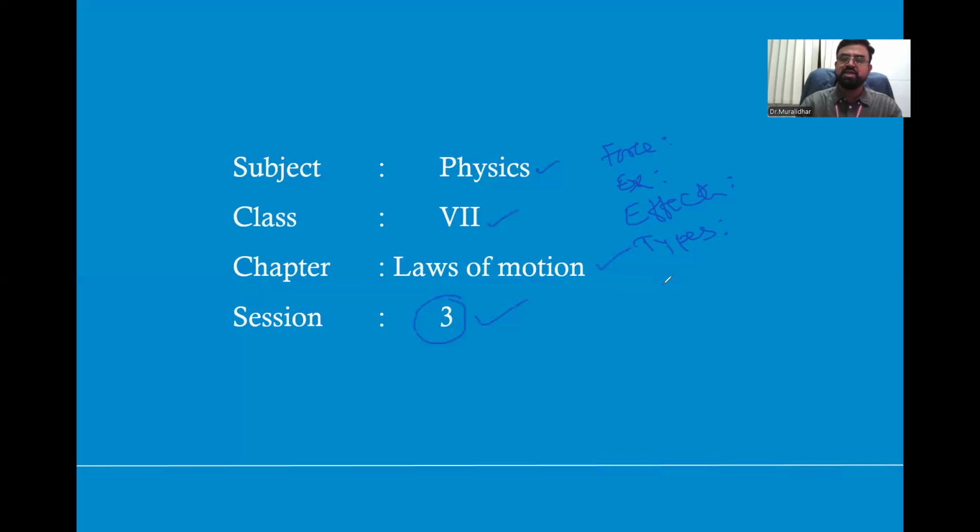After knowing this, we started the first law of Newton, and we also introduced the second law of Newton. These are the topics we covered in the last 2 sessions in chapter 3, laws of motion.